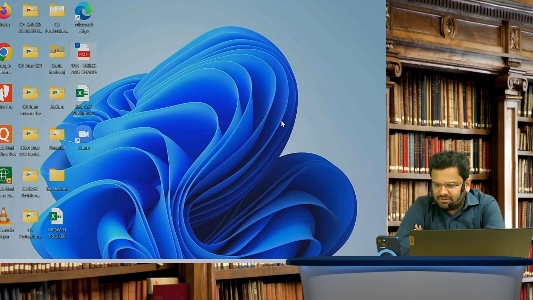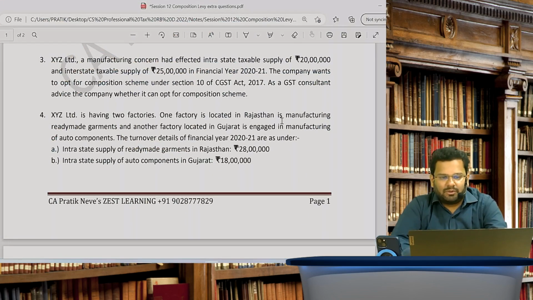Second question is, sir, the application has to be made before the start of the financial year, but here business starts on 1st April. Yes. So that's what, there is a special procedure for that. Those who are starting the business, for them there is a special procedure that can be followed and they can opt for composition scheme. Yes. So I hope, Karthik, I have answered your questions.